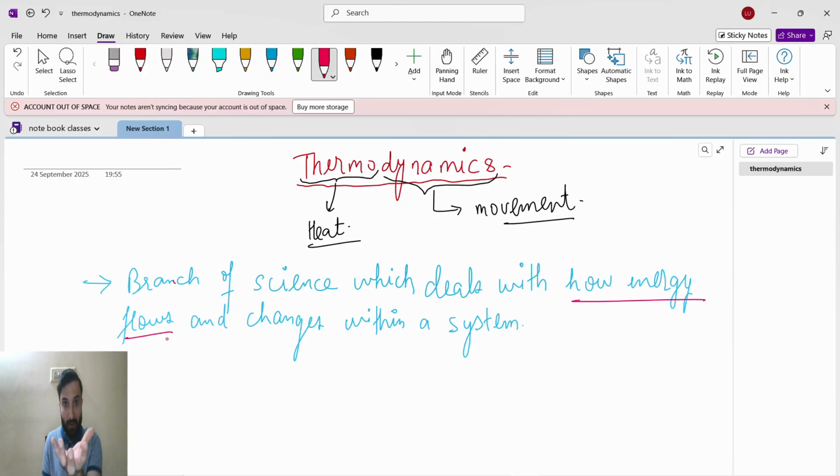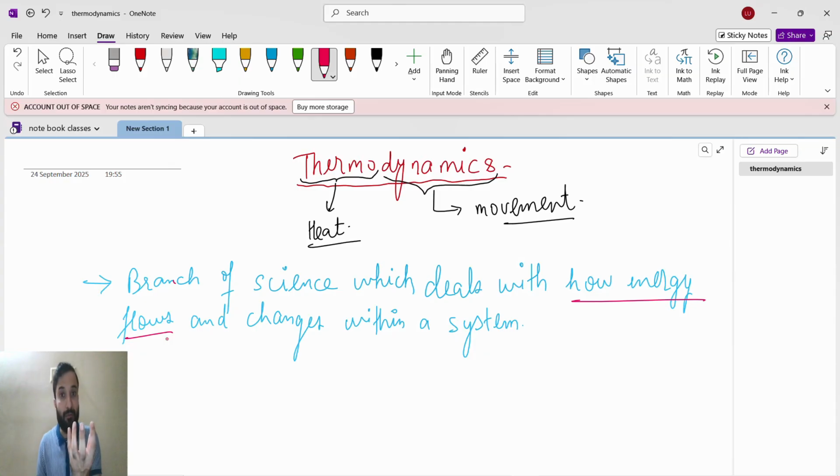So what will happen if I keep the hot water here? The energy, I am talking about heat energy, will flow from the system to the surrounding. Okay, another example: on a hot summer day, we fill cold water in a bottle.